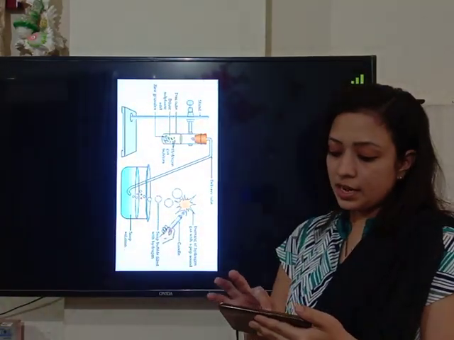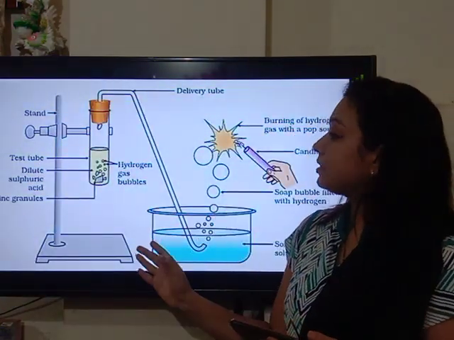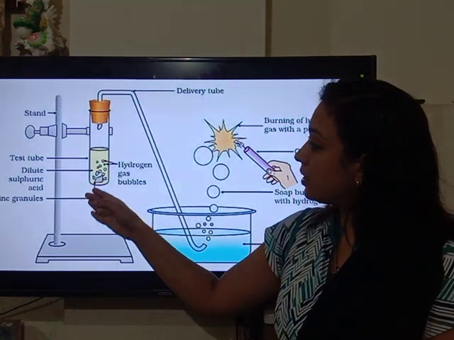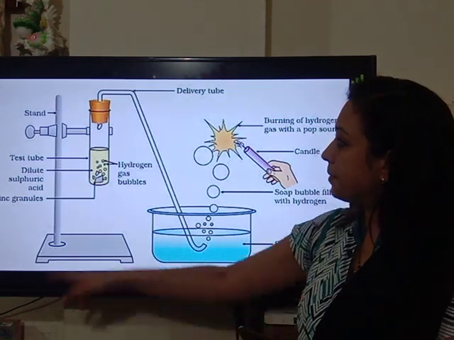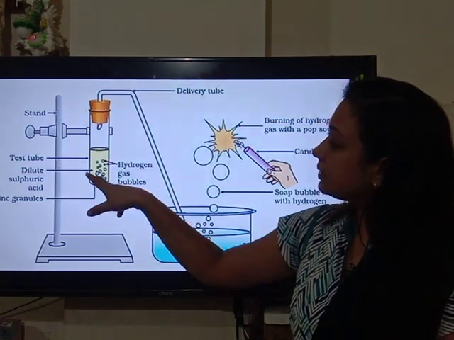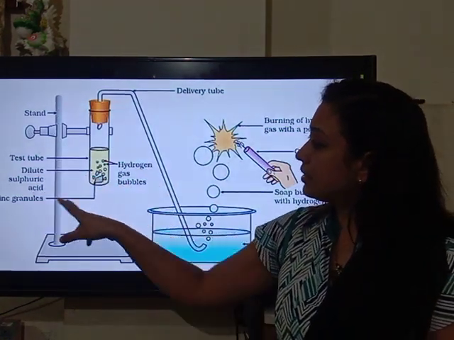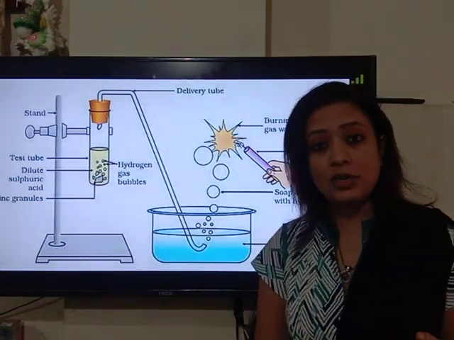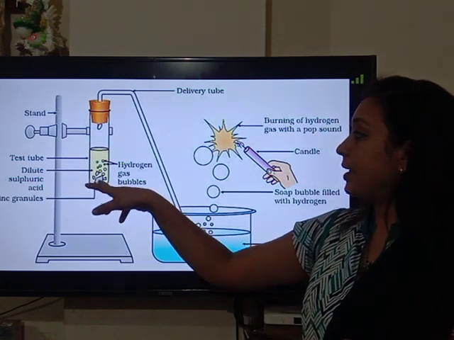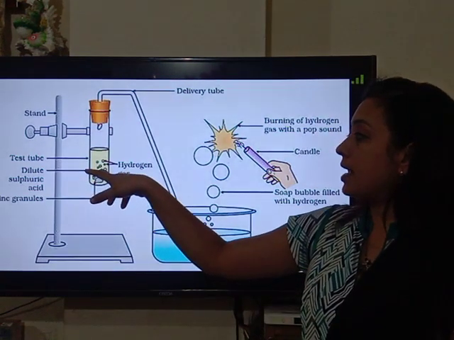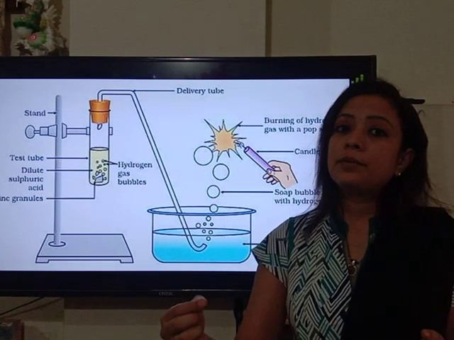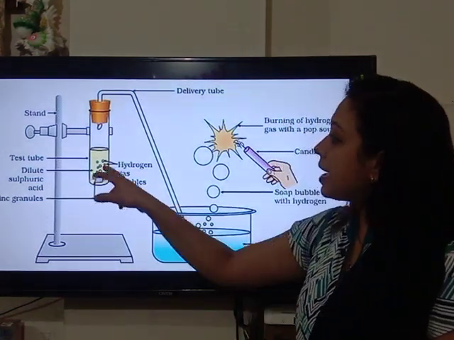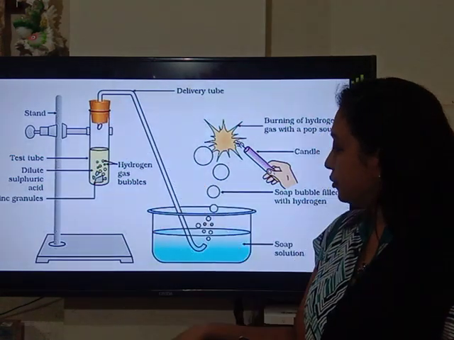Now children, here is the activity shown where the reaction of metal takes place with acid. For example, here we have taken a test tube containing dilute sulfuric acid and some zinc granules. This reaction we have already done in the first chapter of chemistry, and we know that when the metal reacts with the acid, like zinc reacts with the acid, bubbles of hydrogen gas are formed in the reaction mixture. And this gas is evolved through this delivery tube.